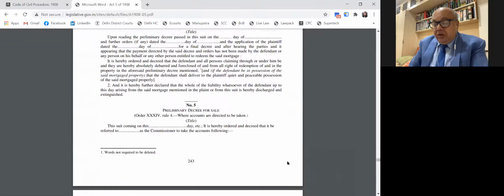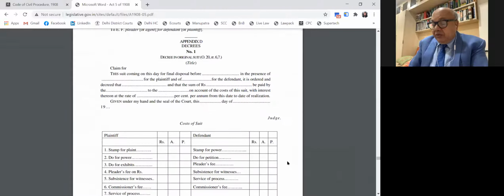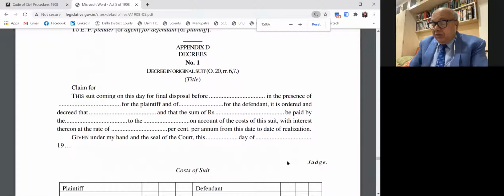That the suit on this day for final disposal in the presence of so and so, the defendant is ordered and decreed that a sum of rupees so and so on account of the cost. Now, this is the money decree which is passed by the court under the provisions of Order 20, Rule 1. Money decree. That is a money decree.